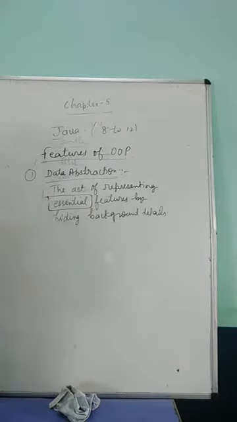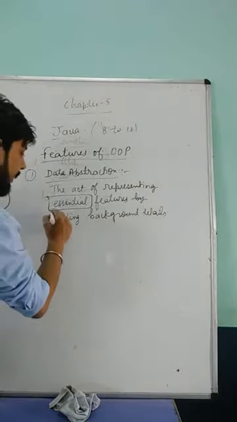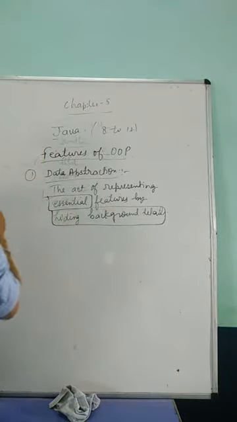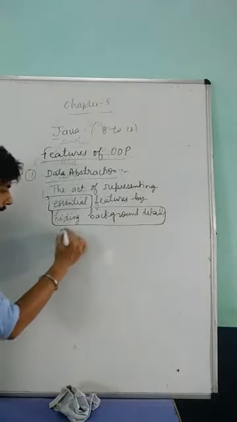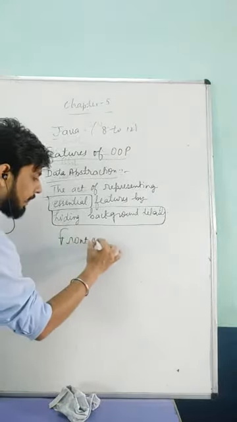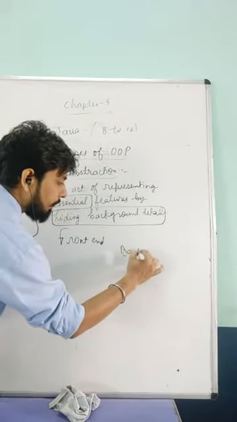Essential features means the important part. By hiding the background details means how it works in the background, at the back end. Remember this: for programming, we have the front end and the back end.